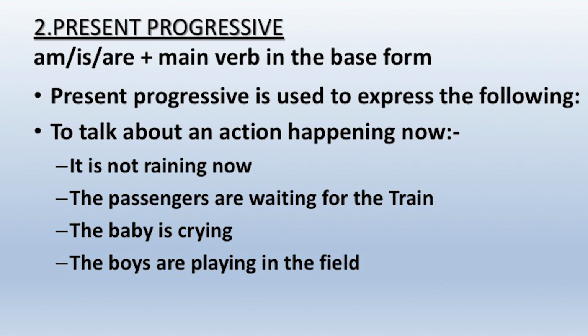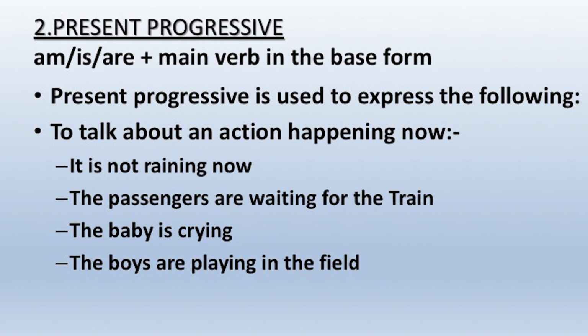Now you are watching what I am teaching. So, the teacher is teaching and the students are listening to the teacher. This is the action taking place now. So, to talk about action happening now, we take the help of present progressive.